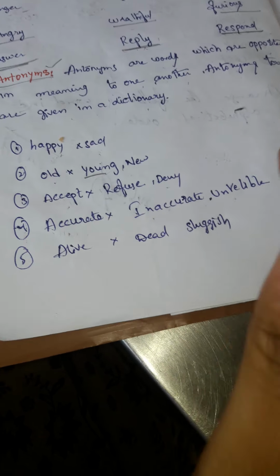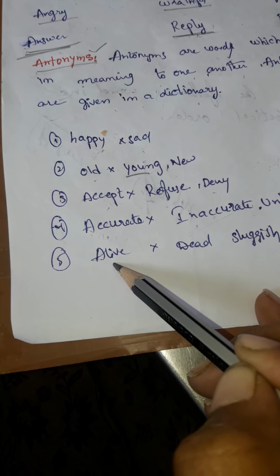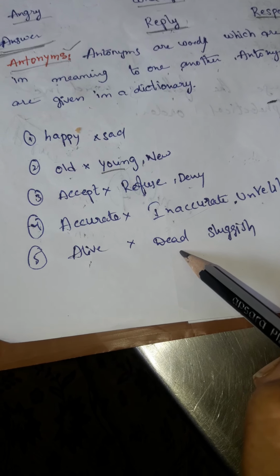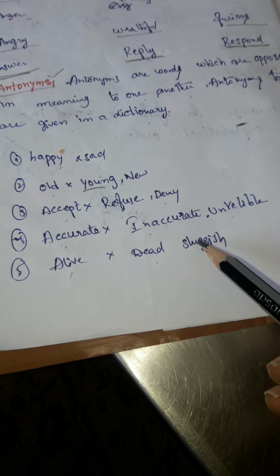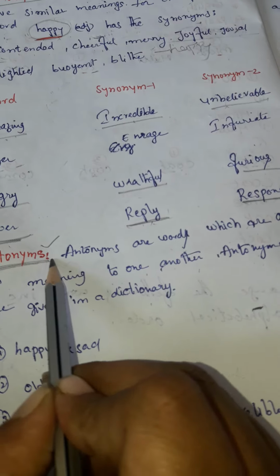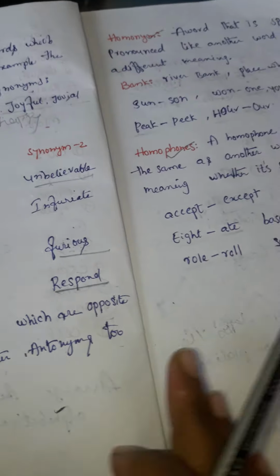Okay. Next, alive. Alive means to be in life, isn't it? Alive. The opposite word is dead. Okay. Antonyms mean opposite. Synonyms mean similar meaning. Antonyms are opposites. Okay. Now,